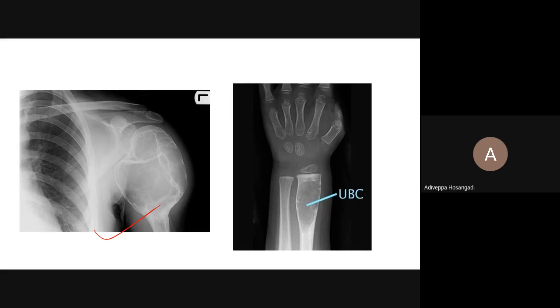So this one more radiograph I want to mention. Look at this radiograph. How do you read the radiograph? It is a child. What is the age here? This is an immature skeleton.